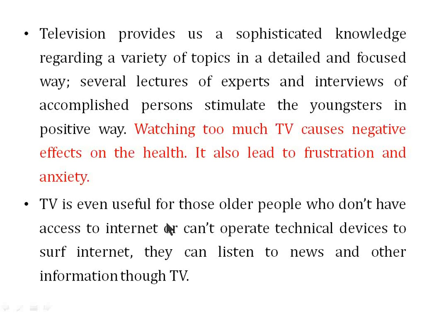So technically, in order to improve coherence, what we can do is change the position of this sentence. This sentence should be here, after mentioning all the positive points. Then we can mention a negative point. Plus, we can add a word before this sentence, that is however. After writing all the positive points, we can say, however, watching too much TV causes negative effects. Or we can add but watching too much TV causes negative effects. So words like however, but, moreover, furthermore, in addition help in increasing coherence.